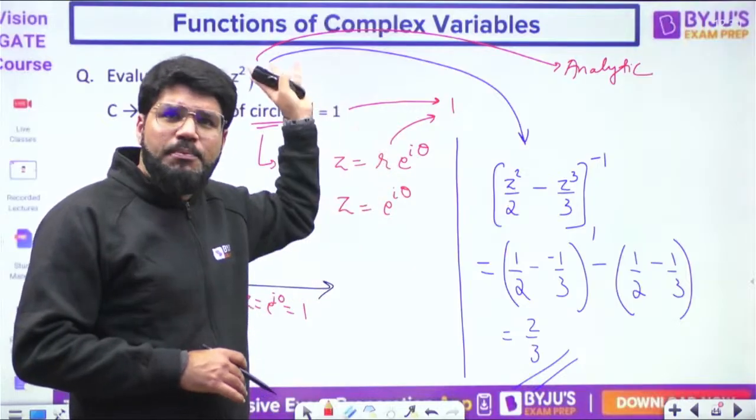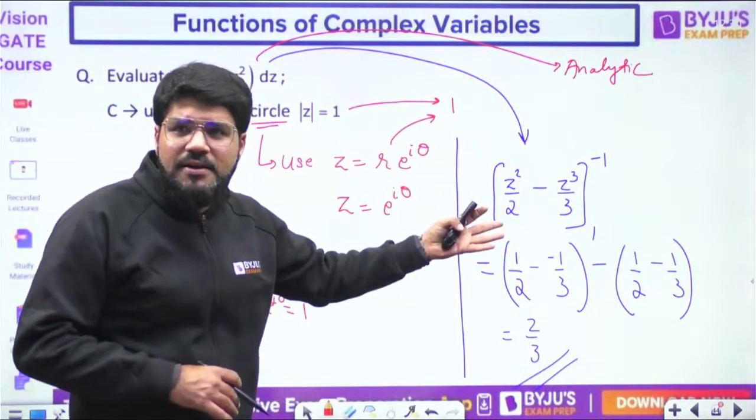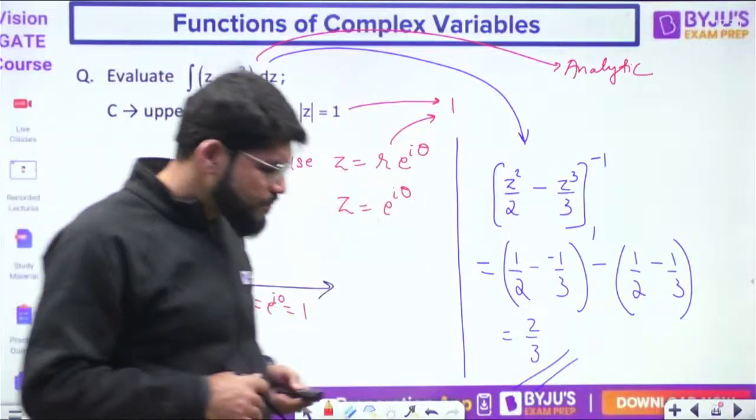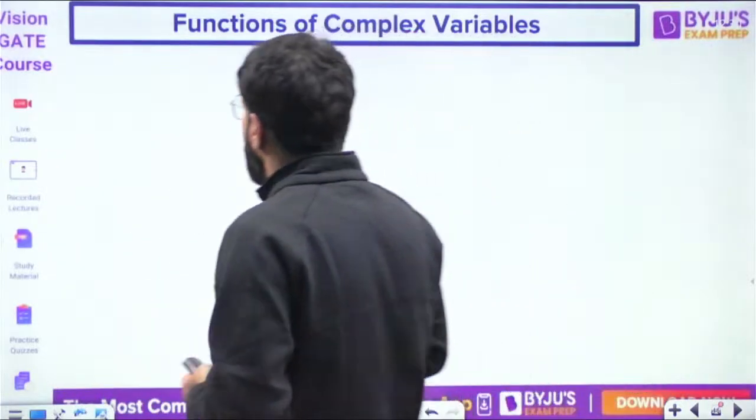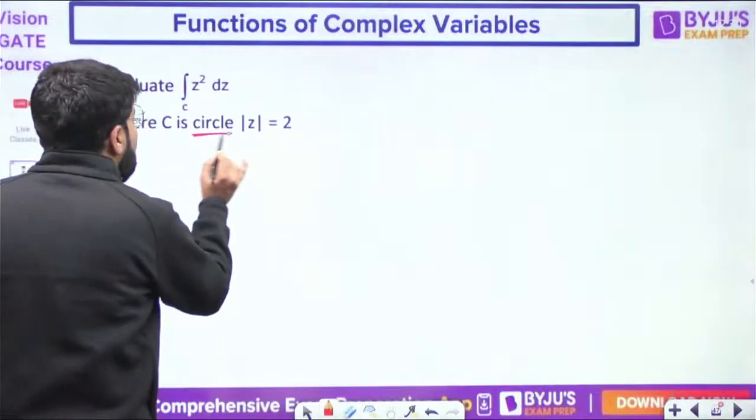Then you have to solve by putting z equal to r e power i theta, dz is equal to r e power i theta, i d theta. ठीक है, तो तब वैसे ही करोगे. Now I have next question for you. Evaluate integral z square dz where c is the complete circle.